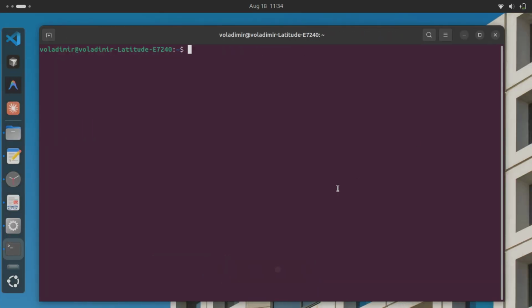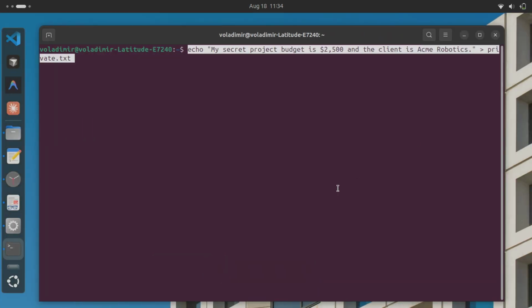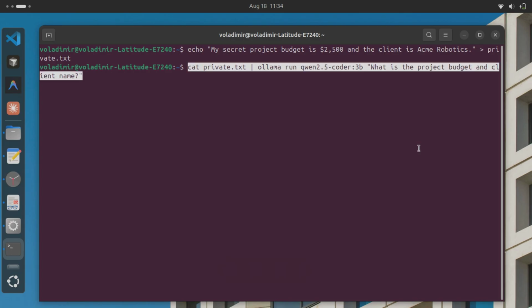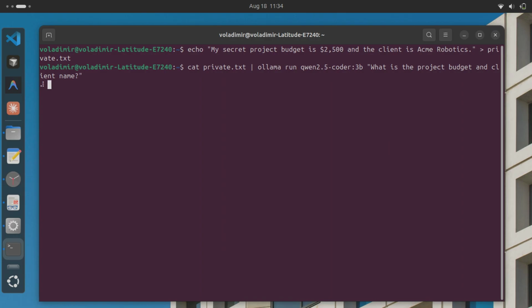I'm writing a private file right now, a project budget, a client name, saved only on this machine, nowhere else, with no cloud backup at all. Now I'm feeding that private file straight into the model and asking it to read back the budget and the client name for me. Watch this closely.